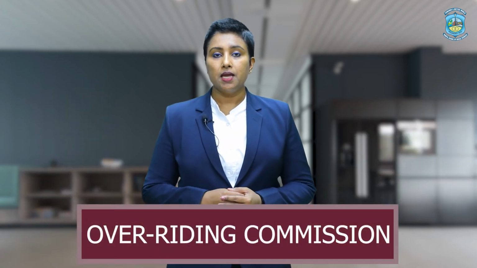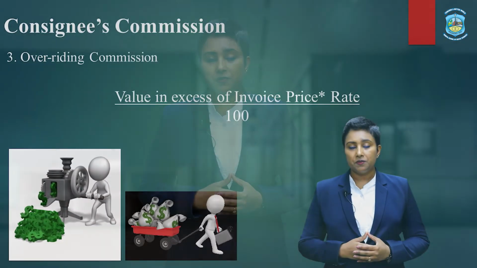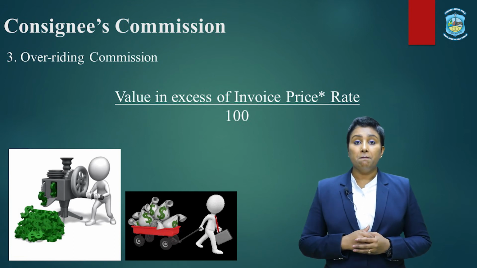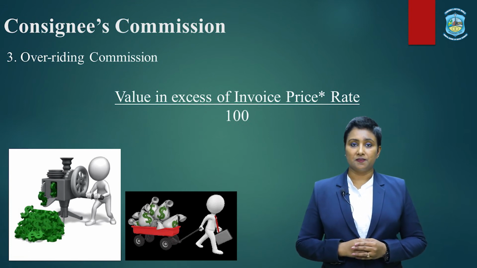Now, the third and last type of commission is overriding commission. Now, this is an extra amount paid to the consignee to make excessive sales at higher prices. So, if the consignee is able to make the sales over and above the invoice price, he would get an extra commission along with the simple or del credere commission in the form of overriding commission. So, keeping this point in mind, it is very easy to understand the valuation of overriding commission. It is simply valued as value in excess of invoice price multiplied by the agreed rate of overriding commission.